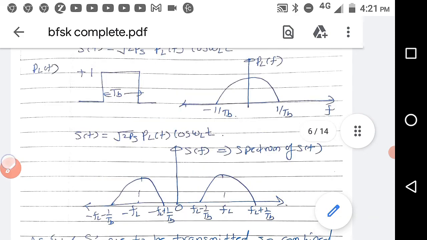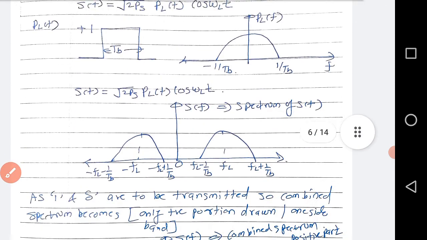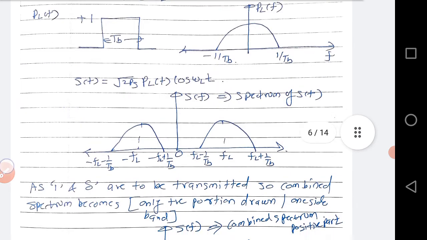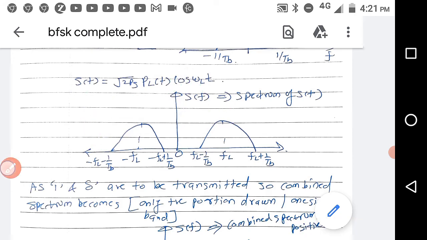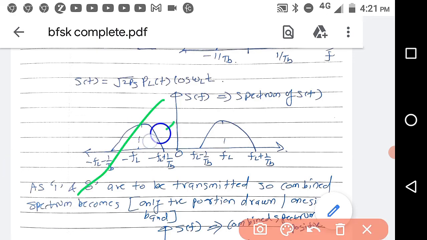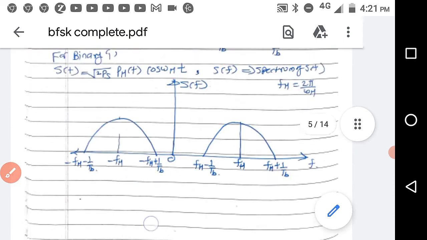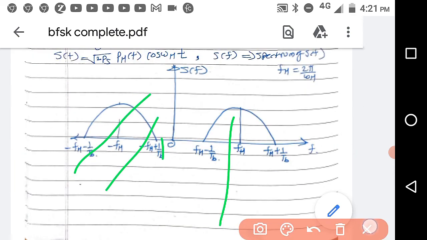So you know that you are sending only one sideband. Now we have to compute the bandwidth, and keep this in mind that FH is greater than FL. So we have to send only one sideband. So we are not considering this part. Here also we are not considering it for binary 1. We are not considering this one. So let us plot this part.